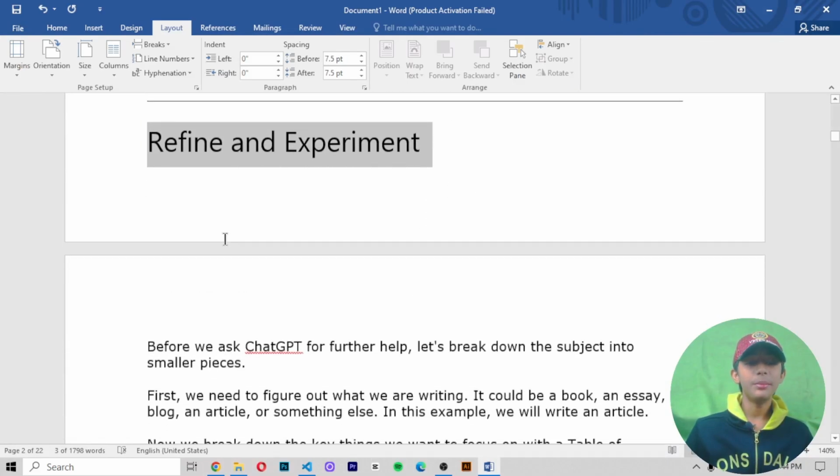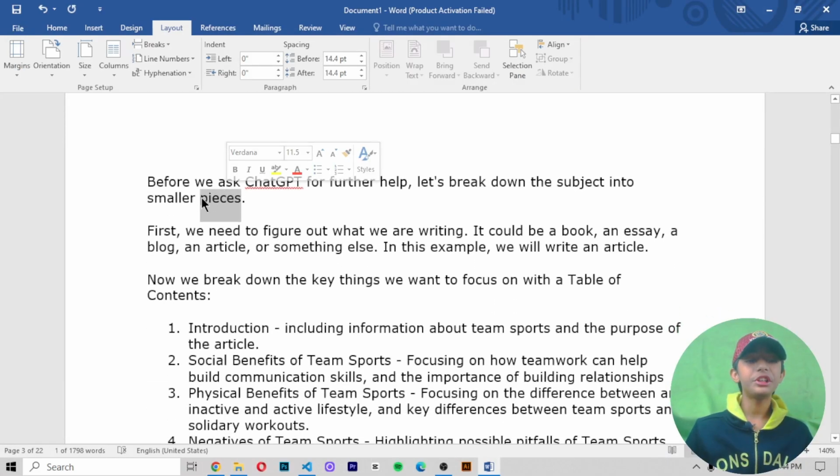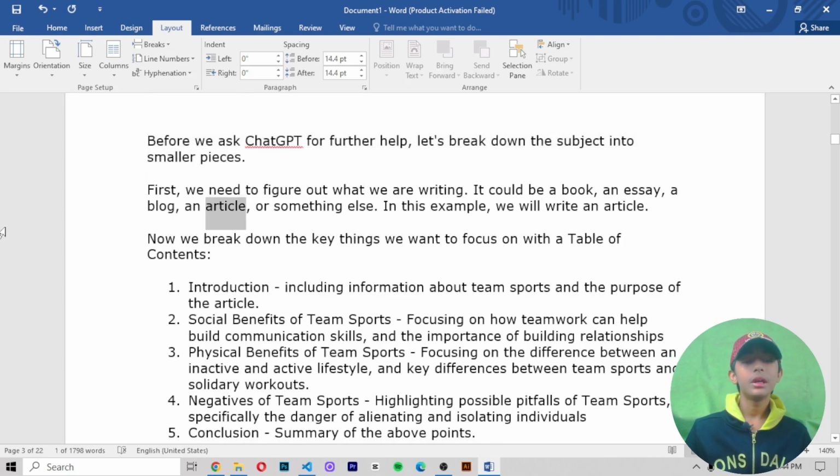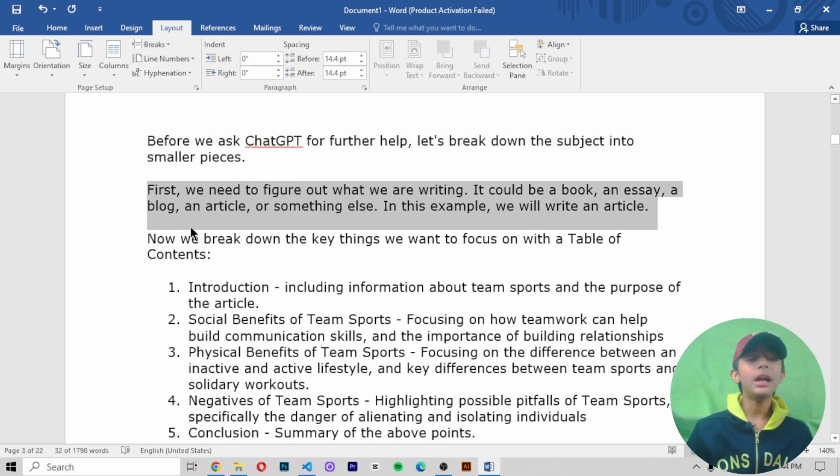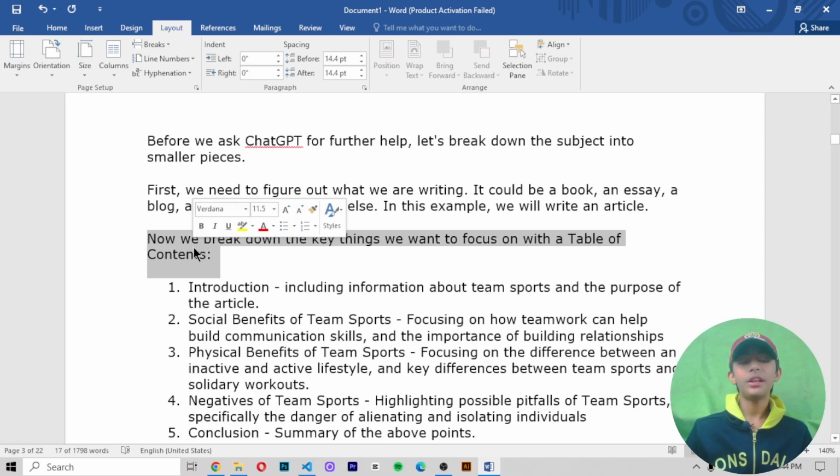Refine and experiment. Before we ask ChatGPT for further help, let's break down the subject into smaller pieces. First, we need to figure out what we are writing. It could be a book, an essay, a blog, an article, or something else. In this example, we will create an article. Okay, which type of article? Let me tell you.